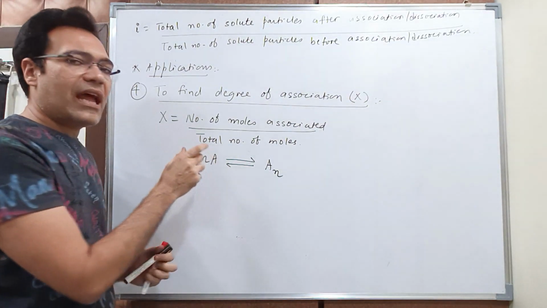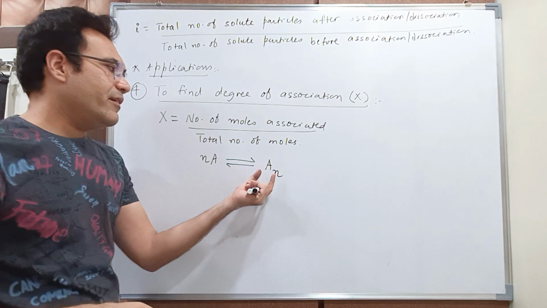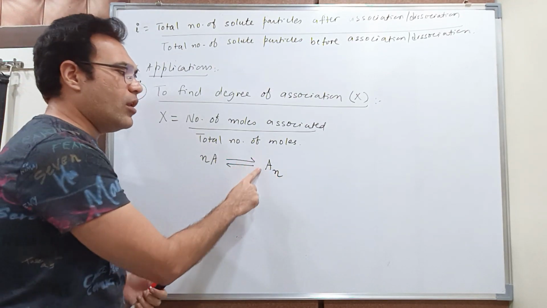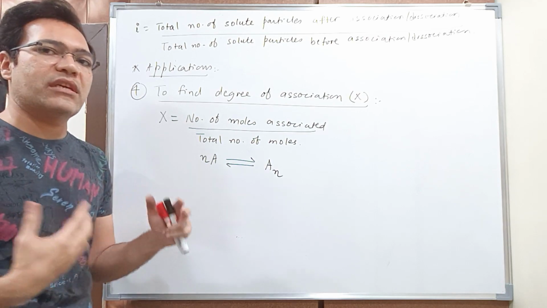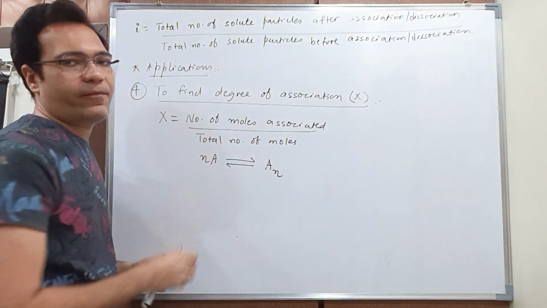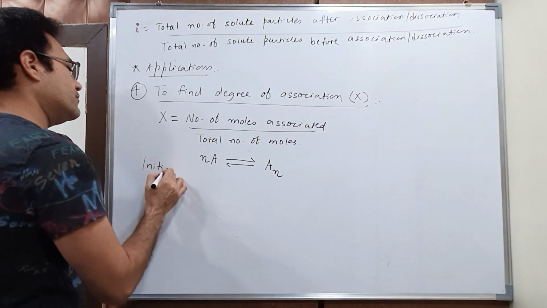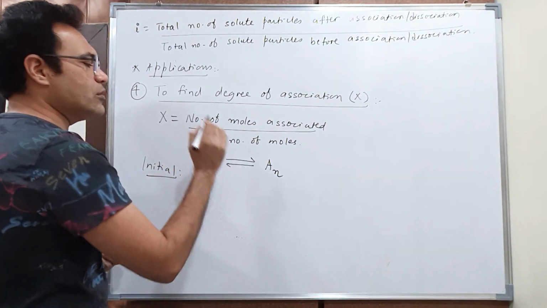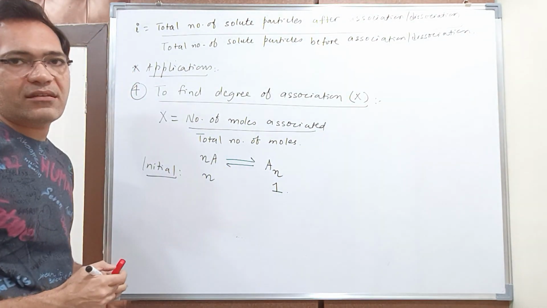This means that here I have n moles of A, and here I get 1 mole of An. So all the A molecules are associated to give you just 1 mole of An. So initially I have n moles of A which associate giving me 1 mole of An.